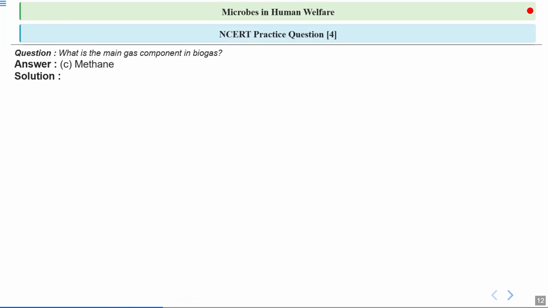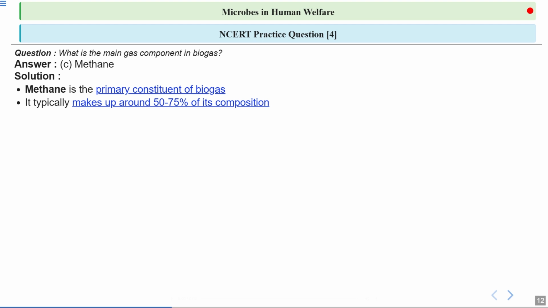So let's have a look at the answer. See, option C, methane, is the correct answer. Methane is the primary constituent of biogas, the major constituent. Methane is flammable, that's why biogas is flammable. It is used in cooking, for lighting, and even for electricity generation. So it is a biofuel.